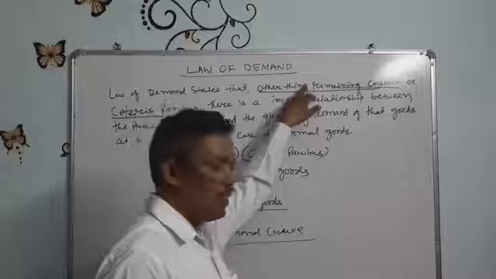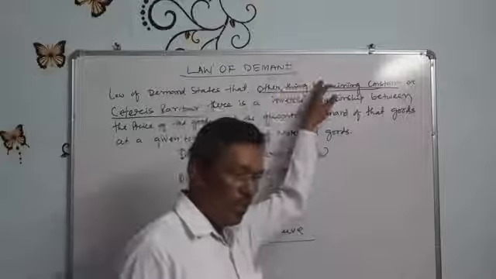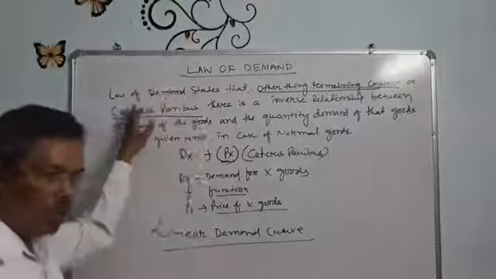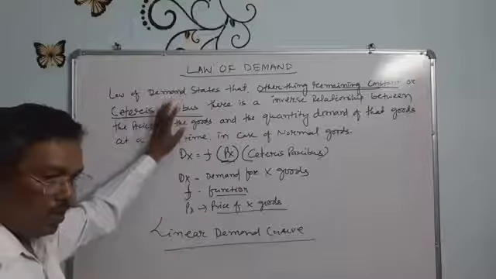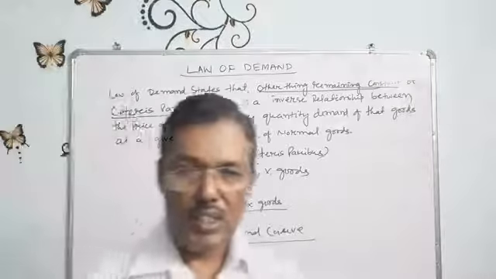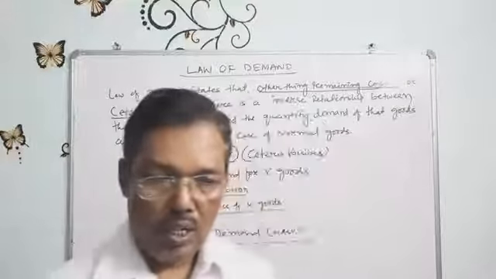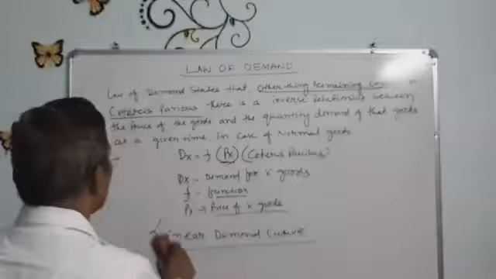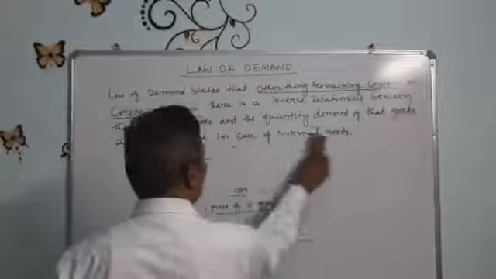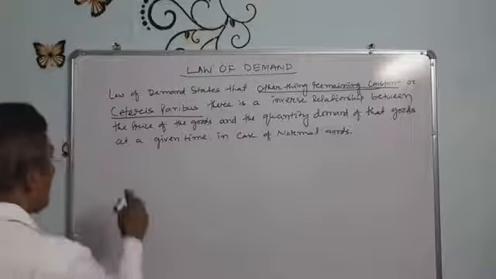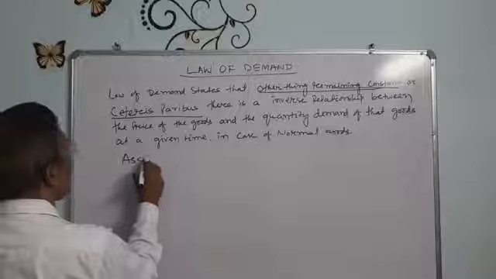All are the same. This analyzes what conditions will be constant, same or equal. These things are also called assumptions. So now I will write here the assumptions of law of demand.